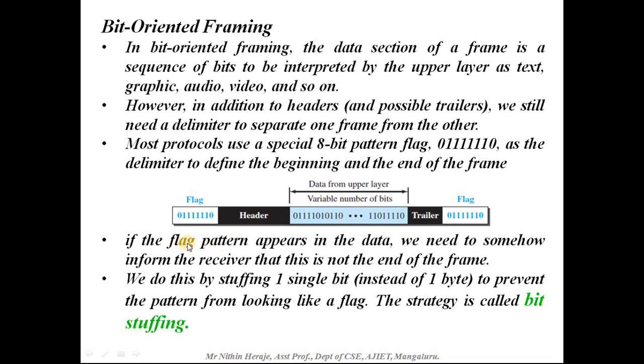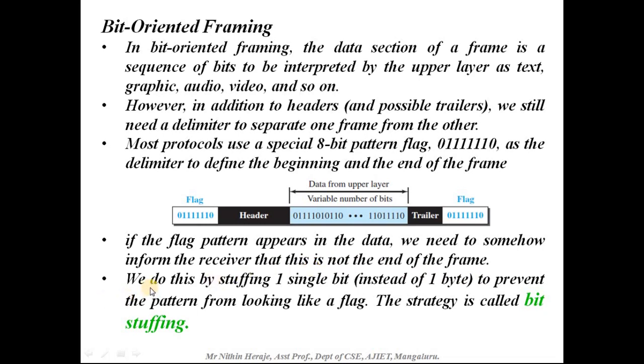Okay, so now there is a flag pattern given here. What happens if the same flag pattern appears in the data section? If the flag pattern appears in the data, we need to somehow inform the receiver that this is not the end of the frame.